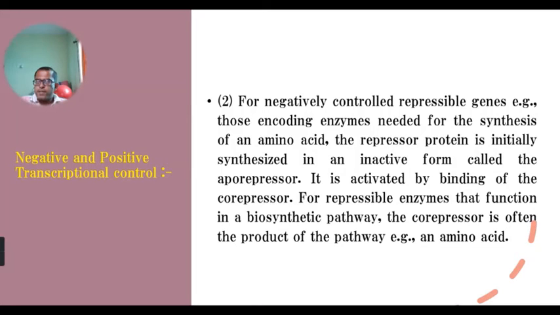In the case of negatively controlled repressible genes, the regulatory protein, that is the repressor protein, is synthesized and present in an inactive form. And when it is present in inactive form, that repressor protein is known as aporepressor.